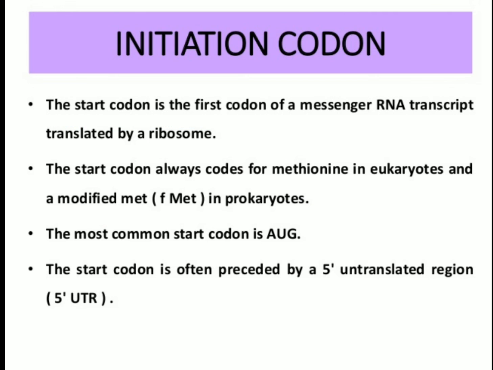This methionine, which does not show degeneracy, is always coded by AUG. It is always the starting codon. If it is not part of the protein which was actually to be formed, it is later spliced out, but it always starts from the AUG, which codes for methionine, and hence it is called the initiation codon.